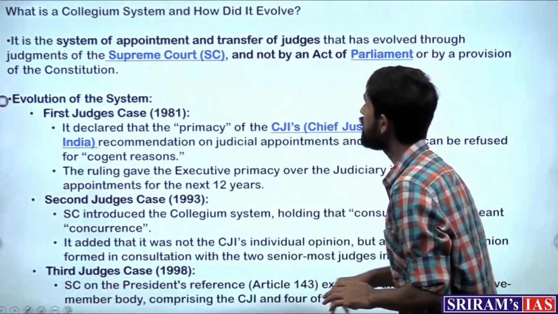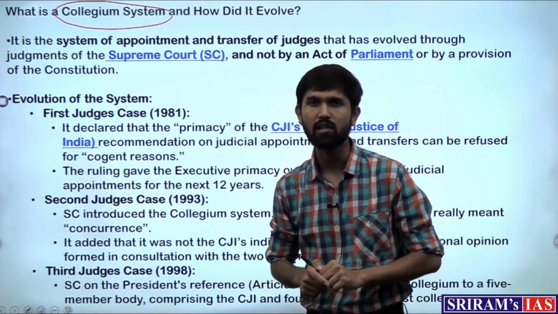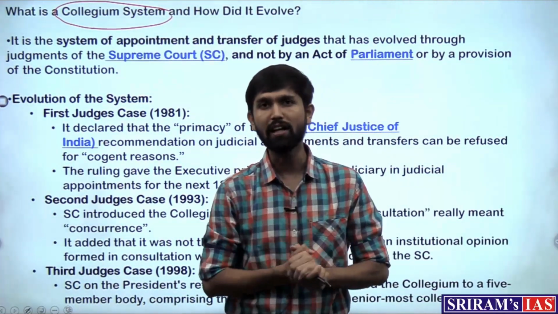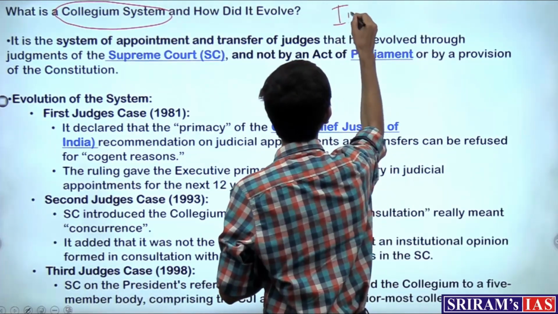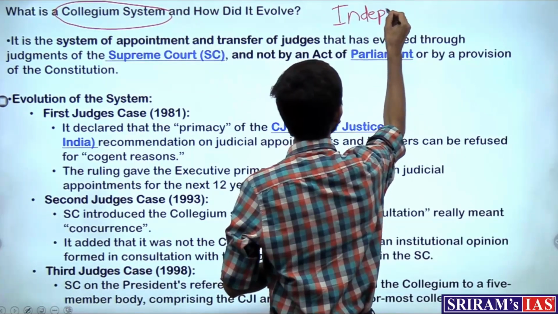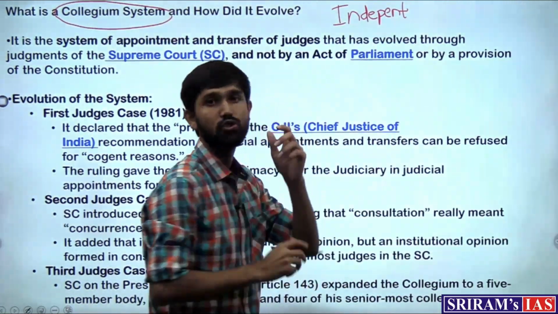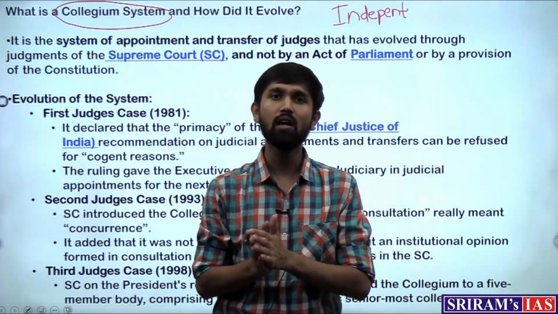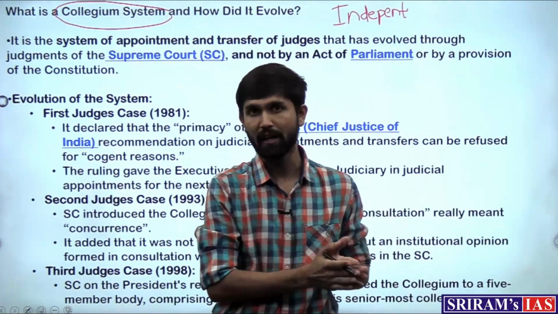Now when we talk about the collegium system, or for that matter appointment of judges, how should the appointment of judges be? We often talk about the Indian judiciary being independent. In a democracy the judiciary should be independent. But what do we mean by independent judiciary? A judiciary that is independent would mean that it is able to function independently.